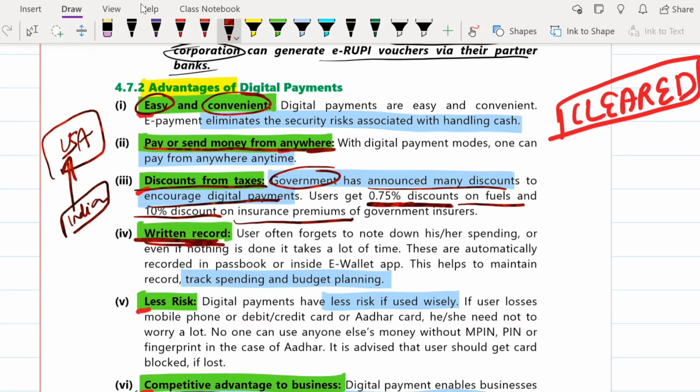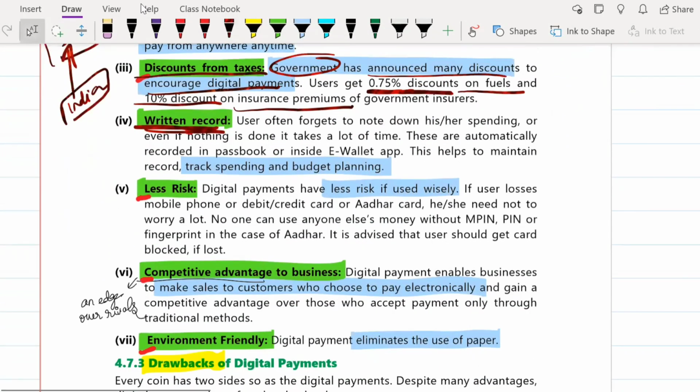But whereas if it is online, even if you're going to send 1 rupee to your best friend when you join Google Pay for the first time, it is still going to be recorded. Correct. So each and every transaction is recorded here. Since we have this record with us, it helps us to track our spending habits, and based on that, we can also plan the budget of the next month.